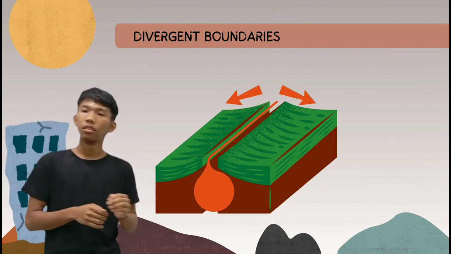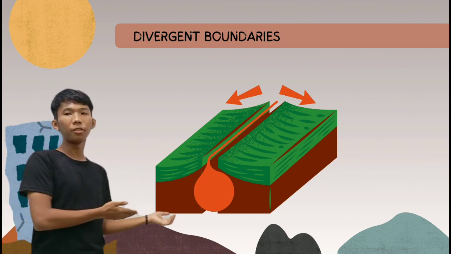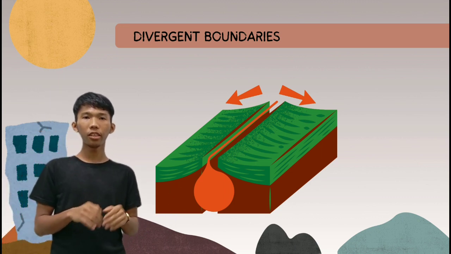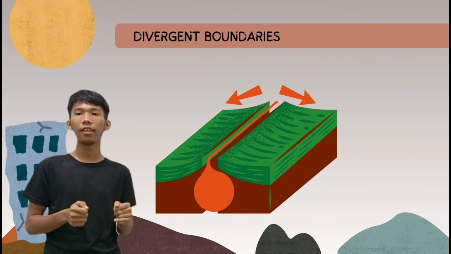Next, this is an example of divergent boundaries. Divergent boundaries are moving away from each other.